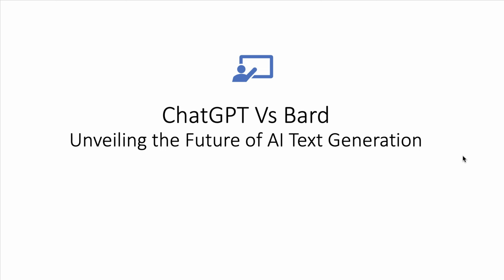And here in this particular section, I'm going to talk about ChatGPT versus Bard. And here we'll be unveiling the future of AI text generation itself. When I say AI text generation, basically we are going to compare the capabilities of ChatGPT and Bard, both being AI tools, and both are competing against each other. And so here is the fact, we are going to unravel the things around the facts and figures, like what ChatGPT is presenting and what Bard is presenting. Basically, we are trying to challenge their limitations.